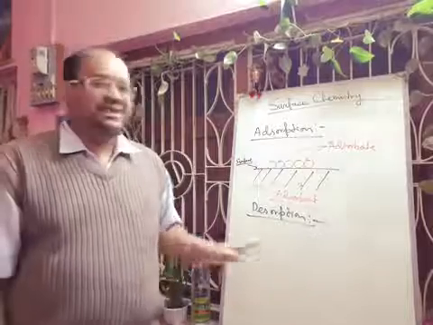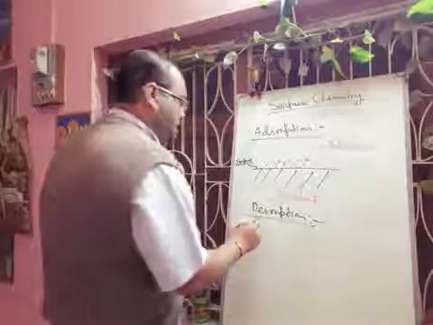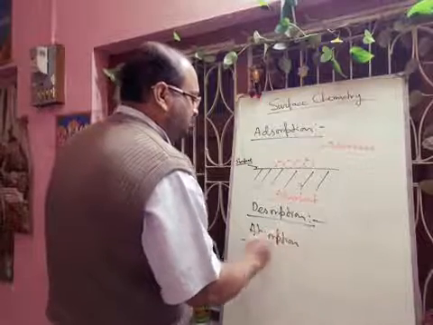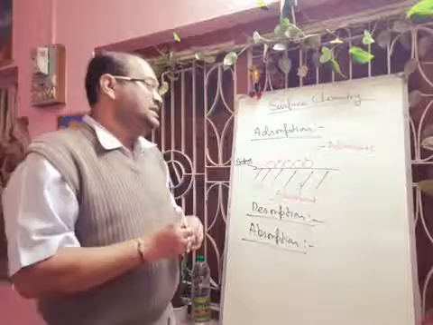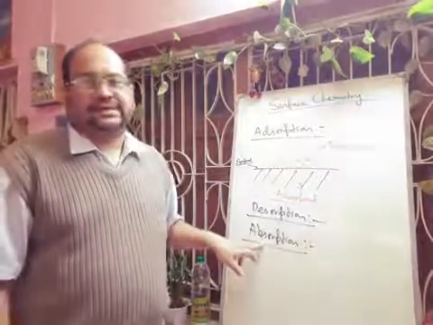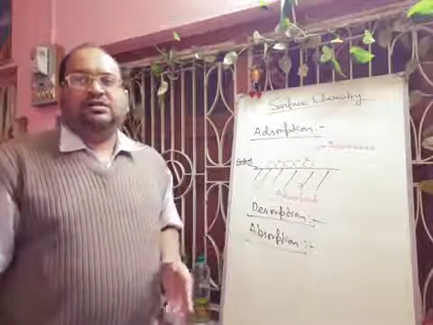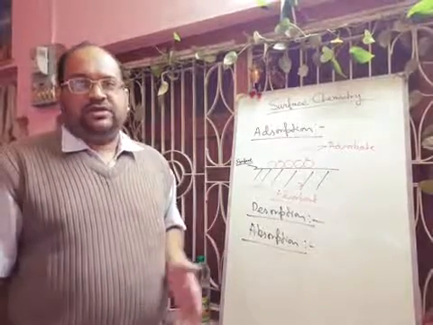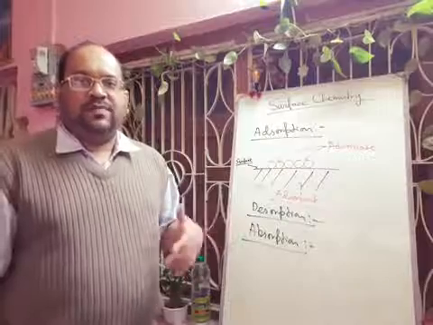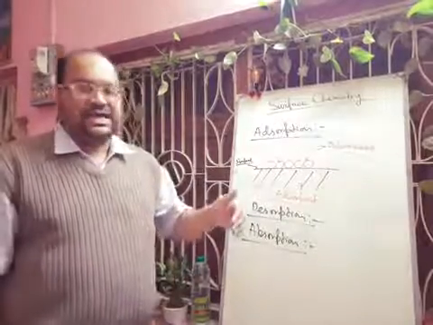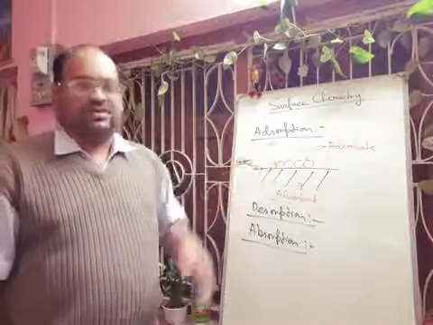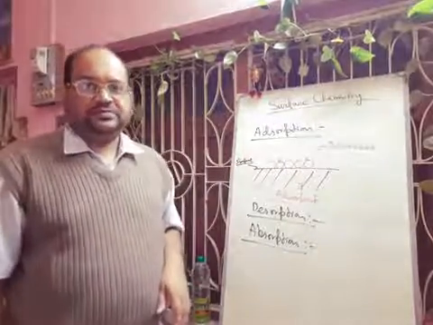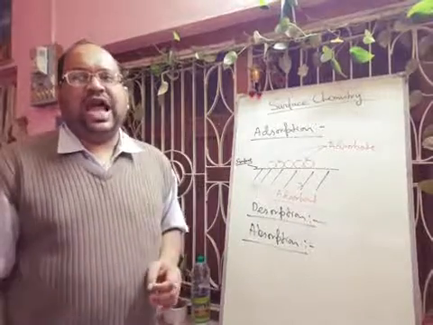Okay. Next we will discuss absorption. Okay, this one is adsorption and this one is absorption. When molecules of a substance are uniformly distributed throughout the body of another substance, so that means there is penetration of this adsorbate inside this substance, then this phenomenon is called absorption.